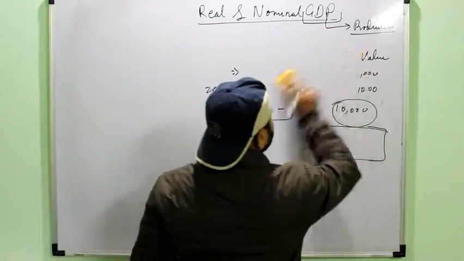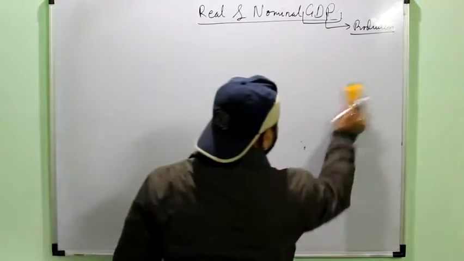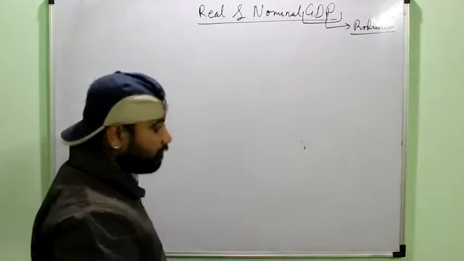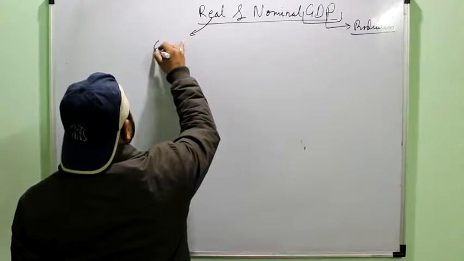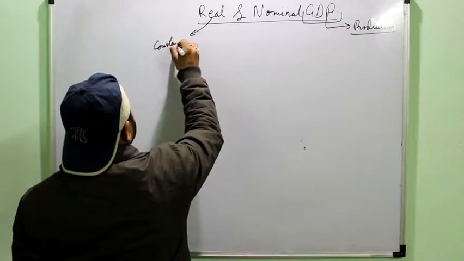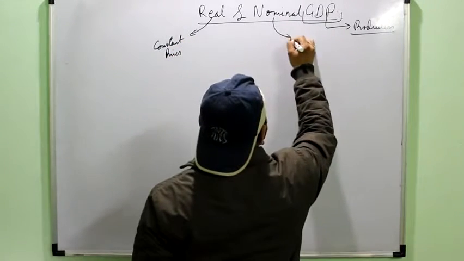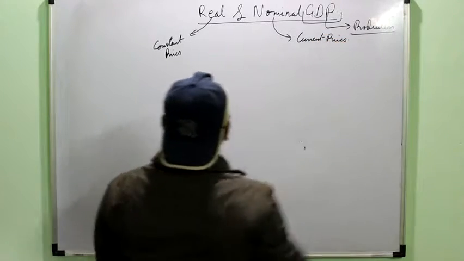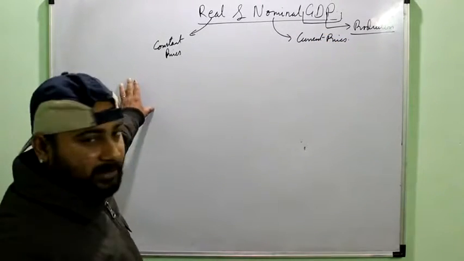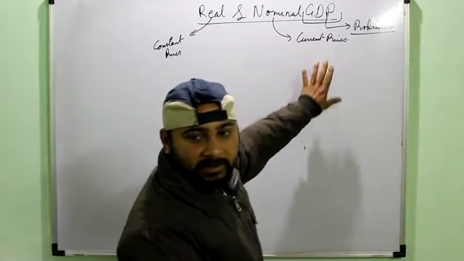Now after knowing this, we can understand the difference between the real and nominal GDP. Real GDP is the GDP at constant prices, and nominal GDP is the GDP at current prices. Means I can also call real GDP as GDP at constant prices, and I can also call nominal GDP as the GDP at current prices.